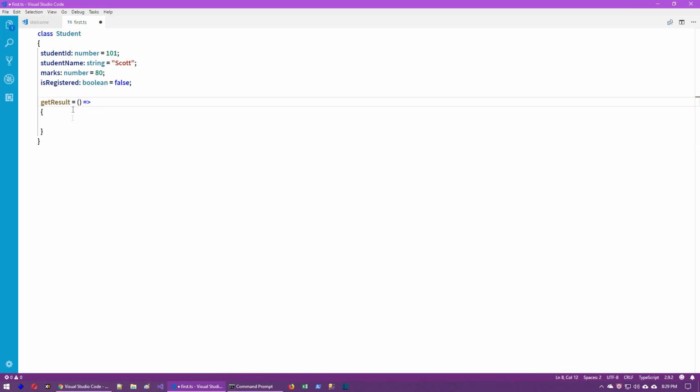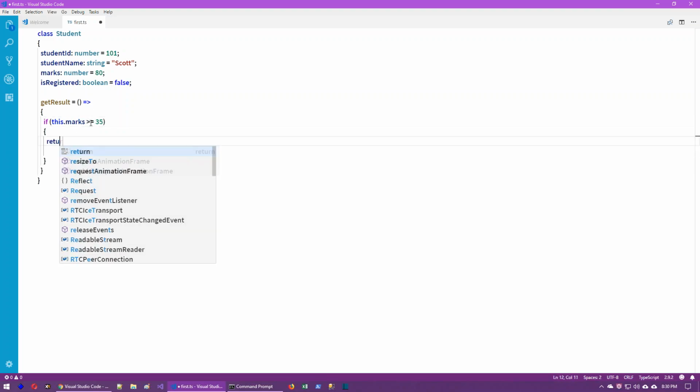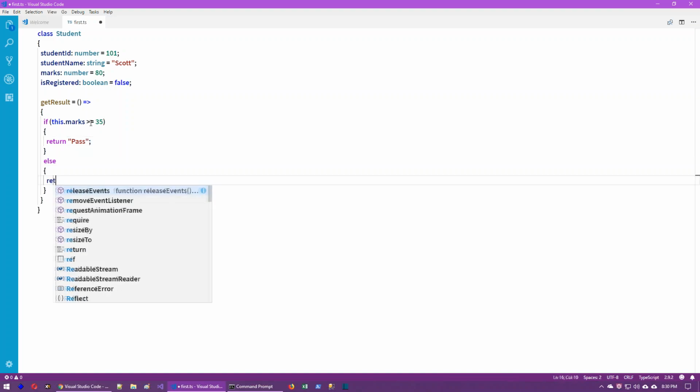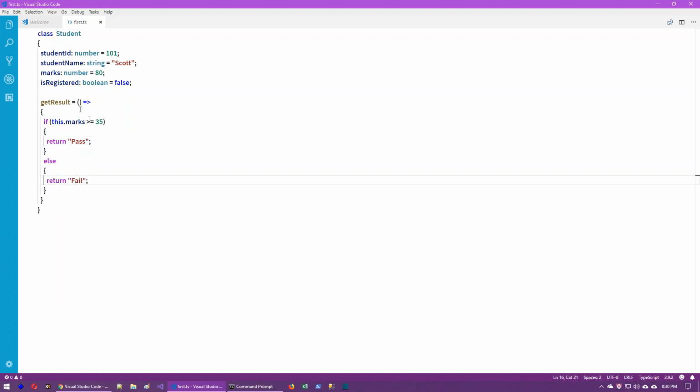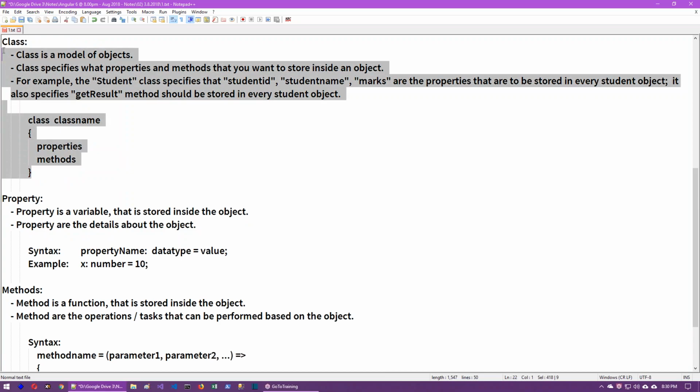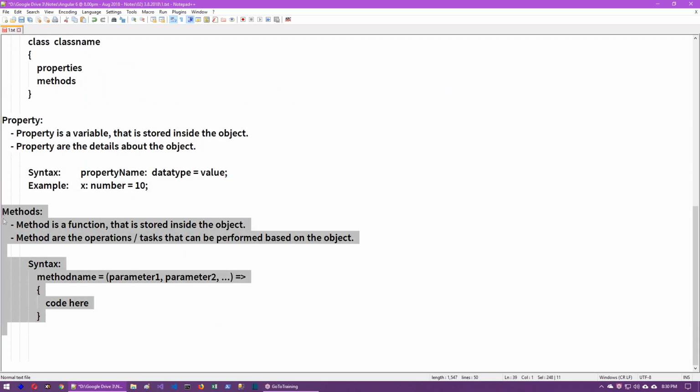So now the actual code is, to represent the current object, we have to use this dot. The name of the property is marks. If it is greater than or equal to 35, then we have to return pass, otherwise fail. We have to check whether it is pass or fail. Here, these are the properties to store the value. This is the method to perform calculation. So we have understood what is class, what is property, what is method.